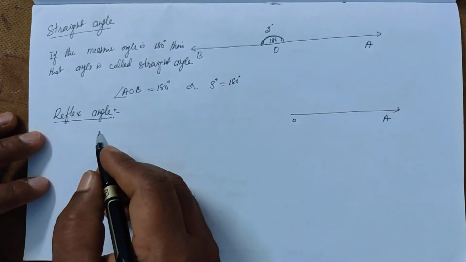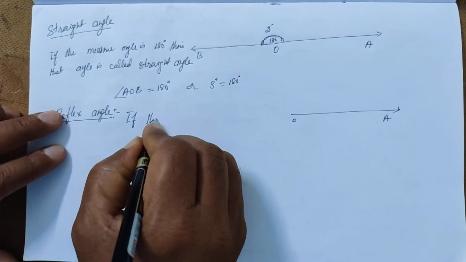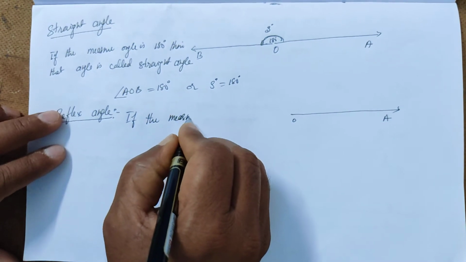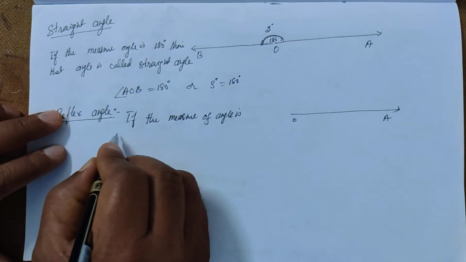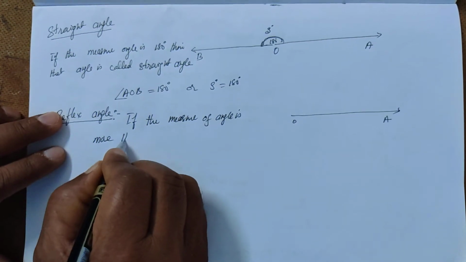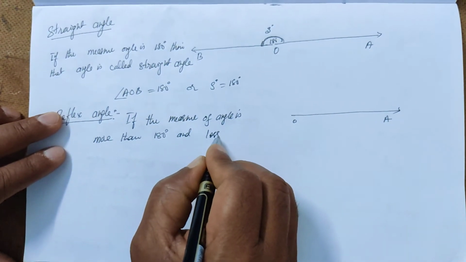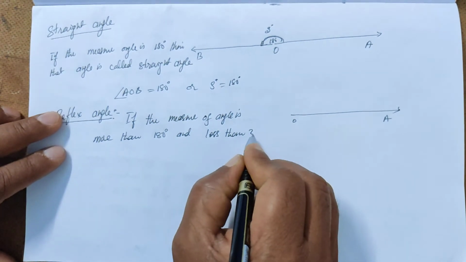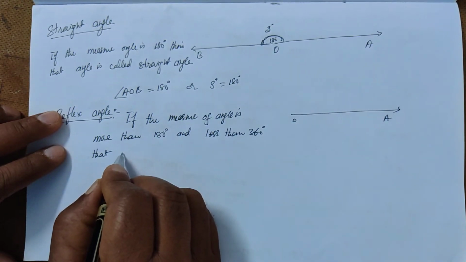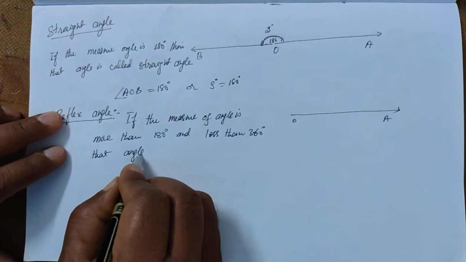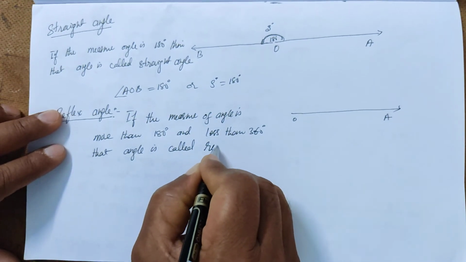The reflex angle is that if the measure of an angle is more than 180 and less than 360 degrees, then that angle is called a reflex angle.